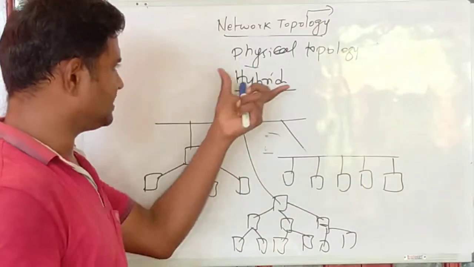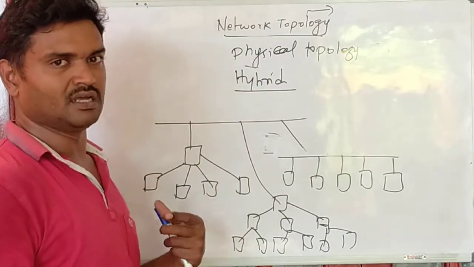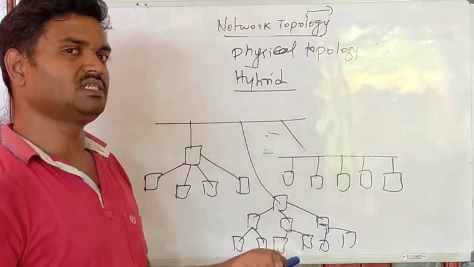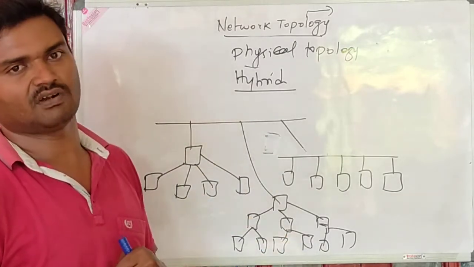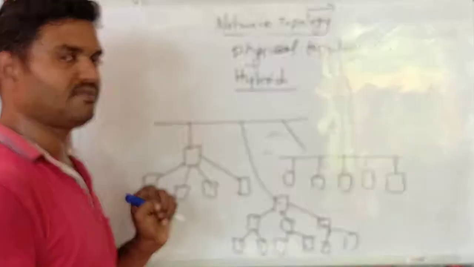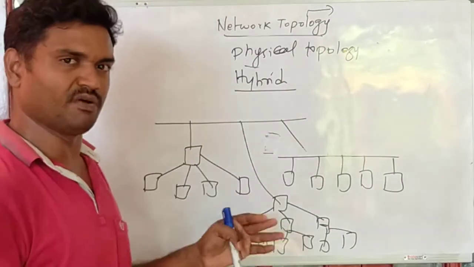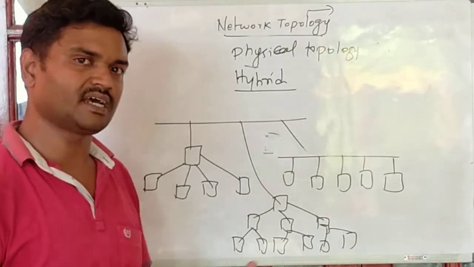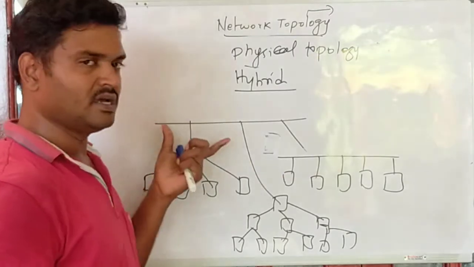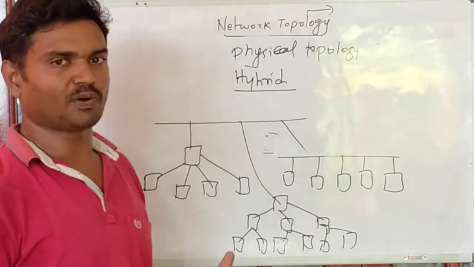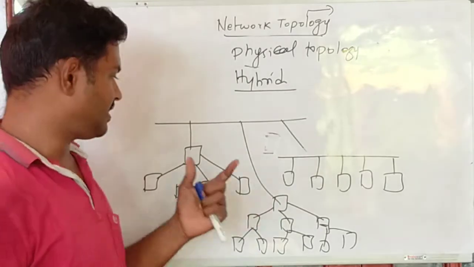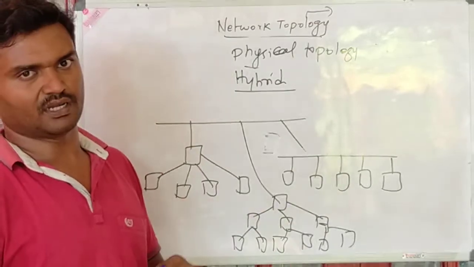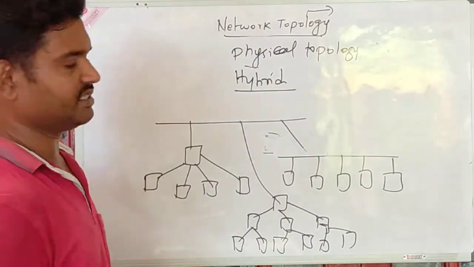This hybrid topology takes advantage of each one, right? Because as I already said, every individual topology has its own advantages and disadvantages, and hybrid topology takes advantage of all the possible networks. If you have a bigger organization, we cannot adopt one single type of topology for connecting all the devices in the organization. That's why we go for a combination of multiple topologies to take advantage of each one, right? Star topology has its own advantages, bus topology has its own, purely depending on the requirement. So that is what a hybrid topology is, right?